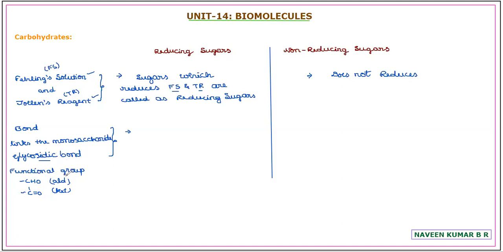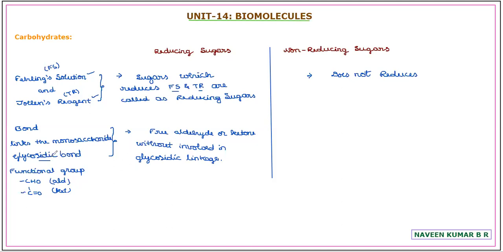Hence, all monosaccharides, due to the presence of free aldehyde group or ketone group, without being involved in glycosidic linkage, they exhibit the property of reducing the Fehling solution and Tollens reagent. So I'll repeat the point, try to understand it clearly.